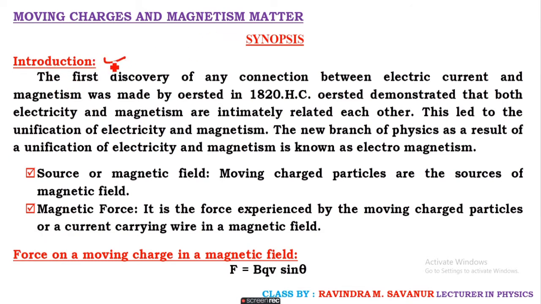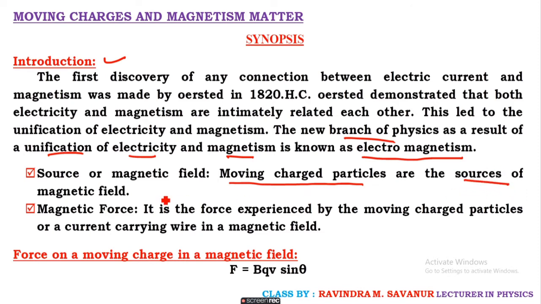In the introduction of this chapter, we come across what? Whenever current flows in a conductor, it produces a magnetic field. That idea is the introduction to a new branch called magnetism. The new branch of physics, formed as a result of the unification of electricity and magnetism, is known as electromagnetism. And what are the sources of magnetic field? The main sources of magnetic field are moving charged particles.